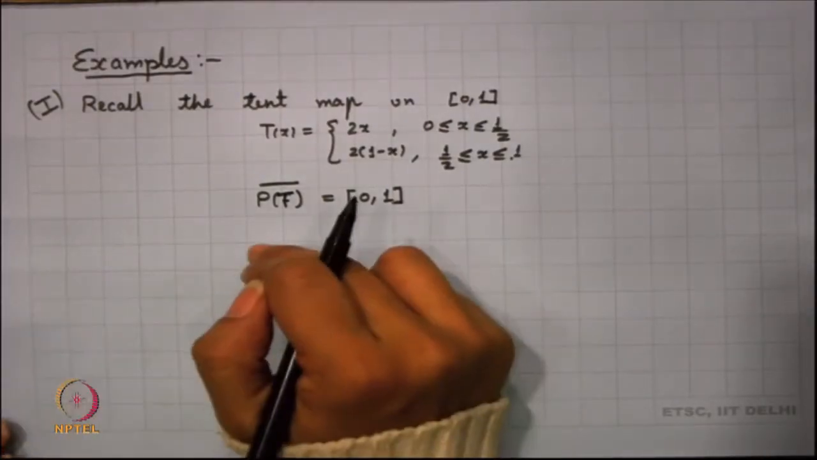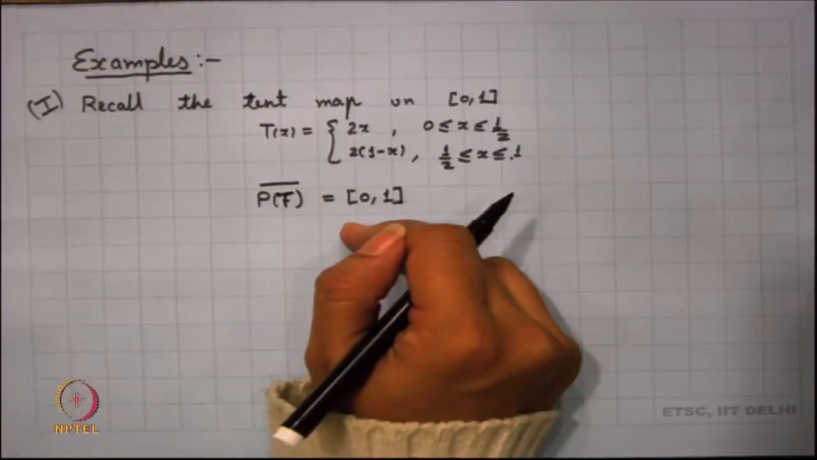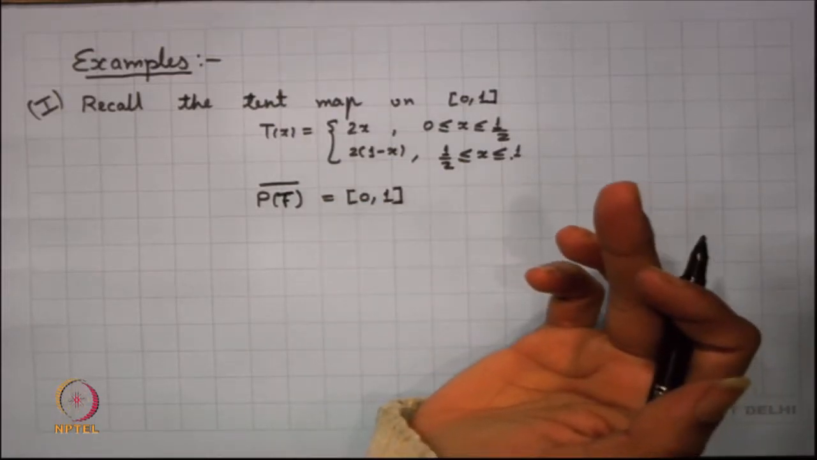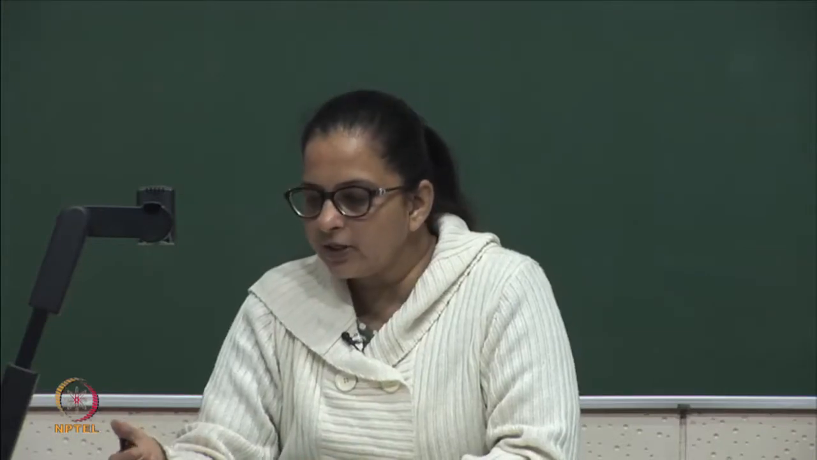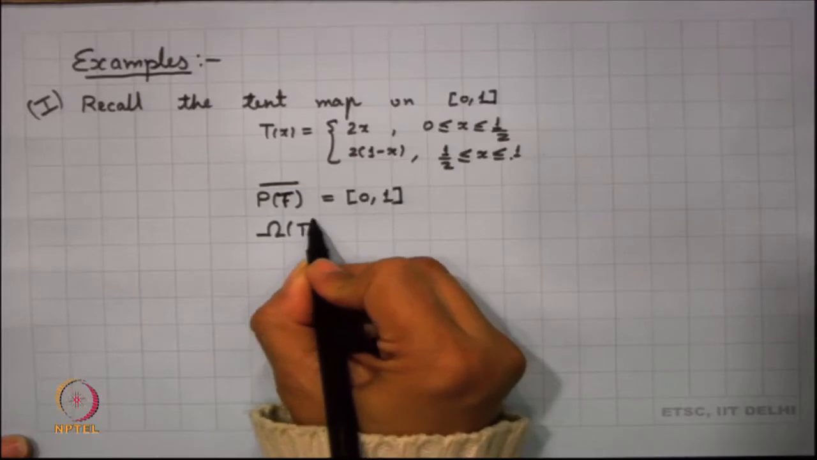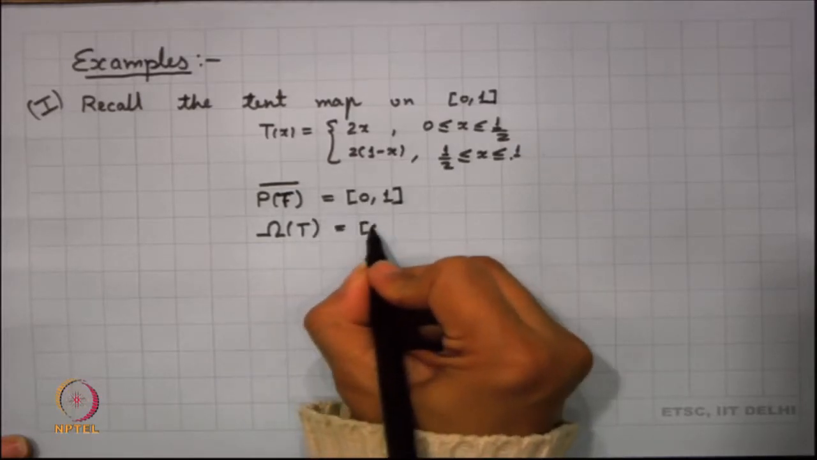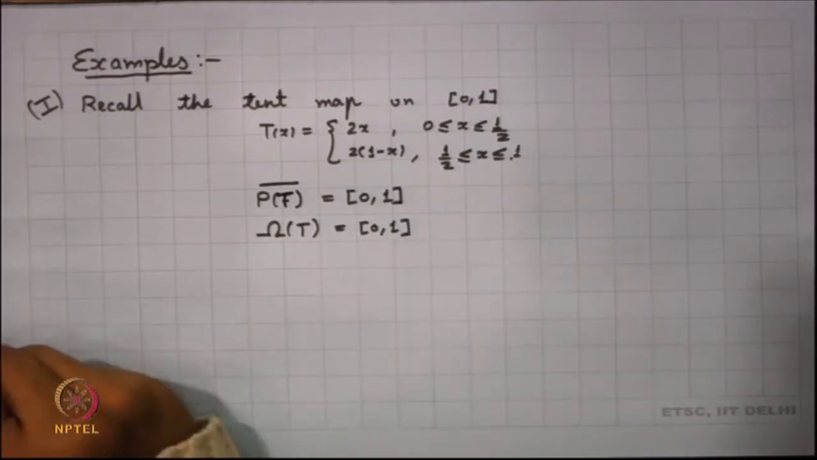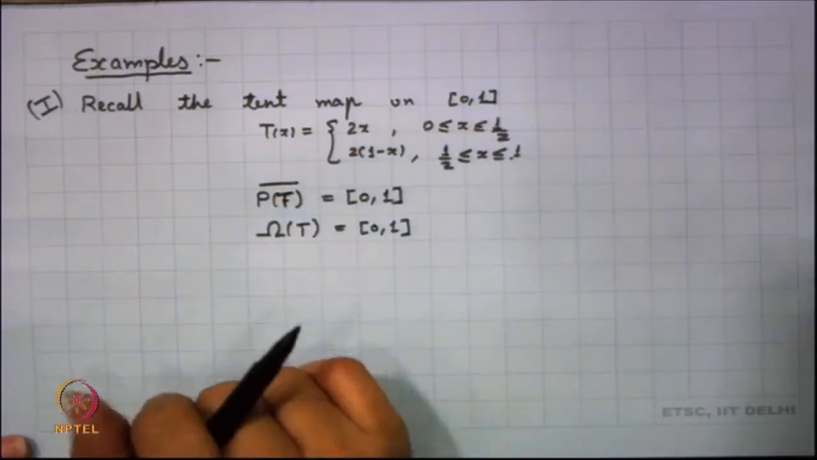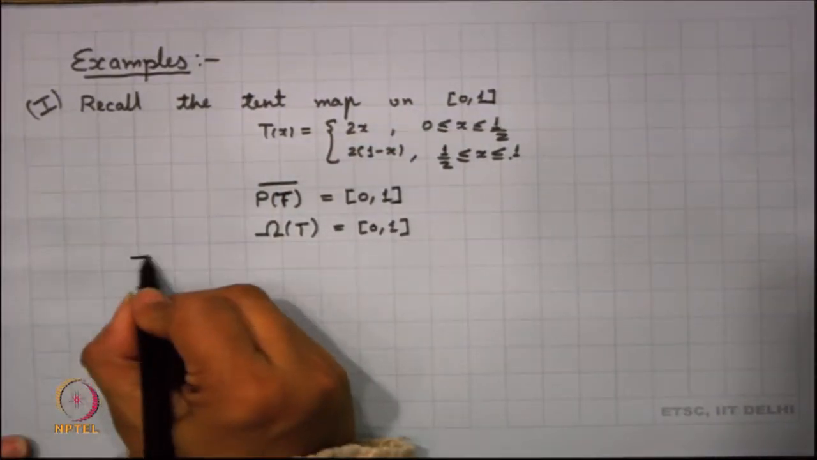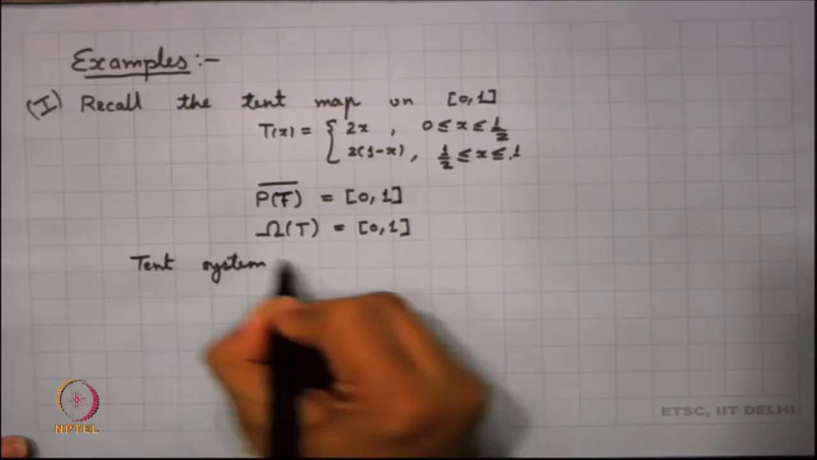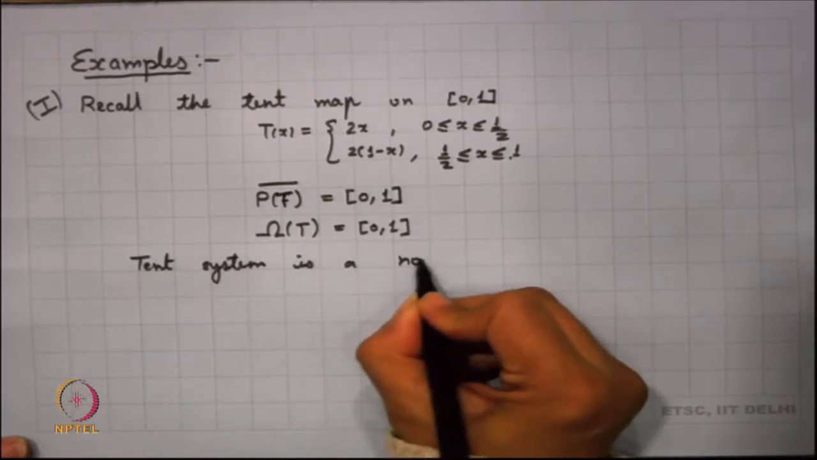Now, since the set of periodic points is dense, periodic points can be considered recurrent points. So, recurrent points are dense. Since recurrent points are dense, we know that in this particular case the set of non-wandering points will be the whole of [0,1]. So, again our tent map seems to be a non-wandering system. So, we can conclude that the tent map, the tent system I should say, is a non-wandering system.